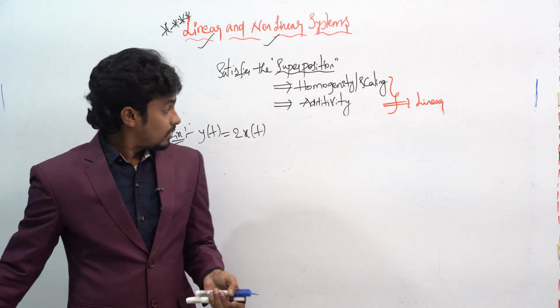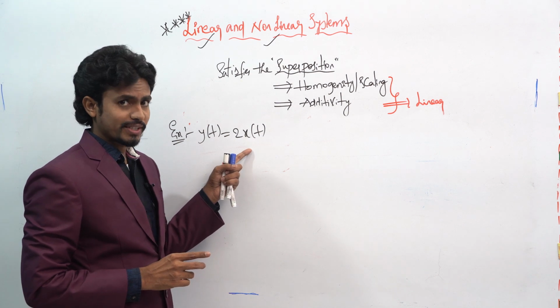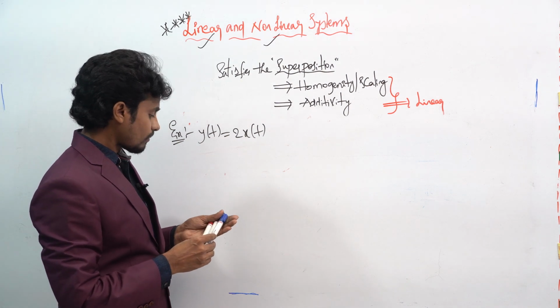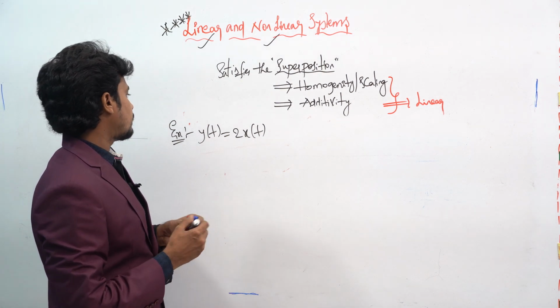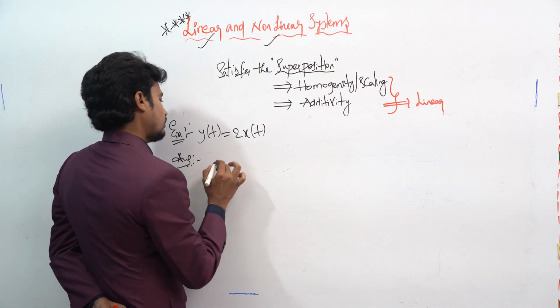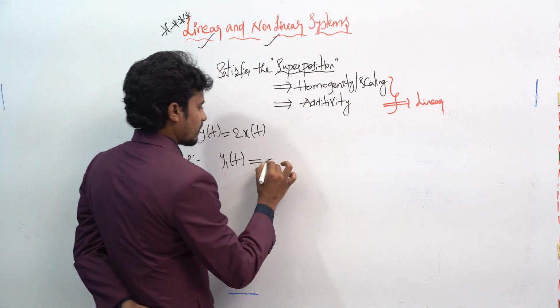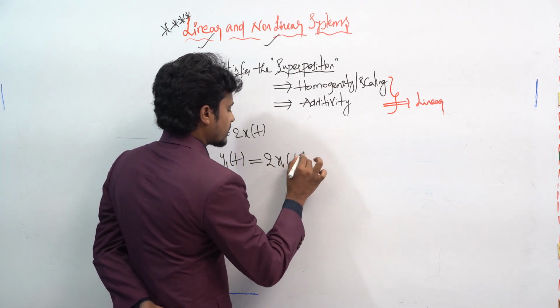Next, in this question, y of t is equal to 2 into x of t. For example, if you apply y1 of t, what will happen? This will become 2 into x1 of t, right?